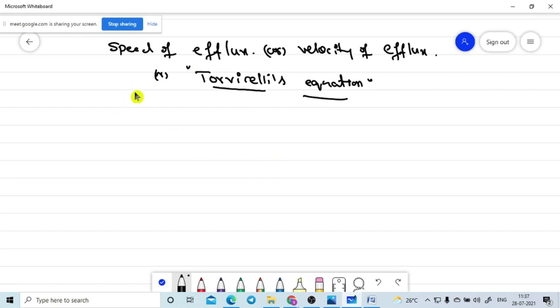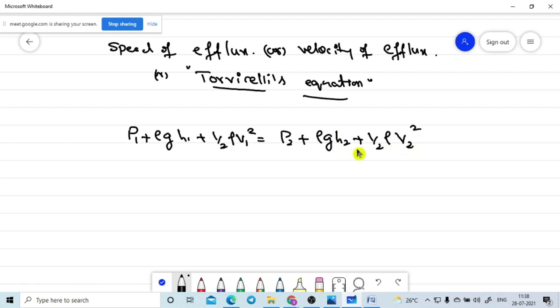So to deal with this, you need to know the Bernoulli equation once again. This is the application of the Bernoulli theorem. So let me write the Bernoulli theorem once again here. P1 plus rho gh1 plus half rho v1 square is equal to P2 plus rho gh2 plus half rho v2 square. This is the Bernoulli theorem, the mathematical expression. Is it correct only, na? Hello? Yes, sir.